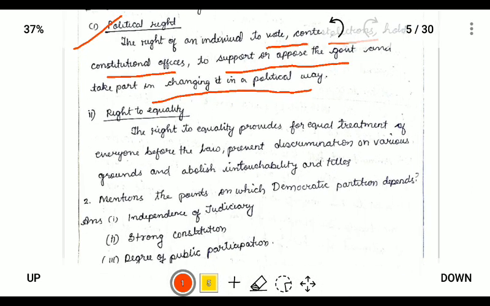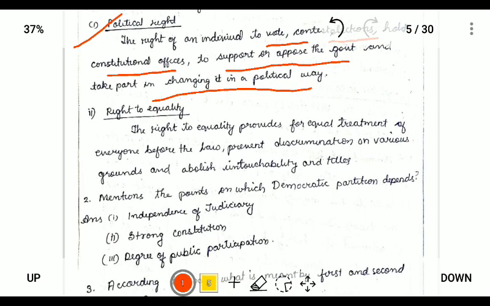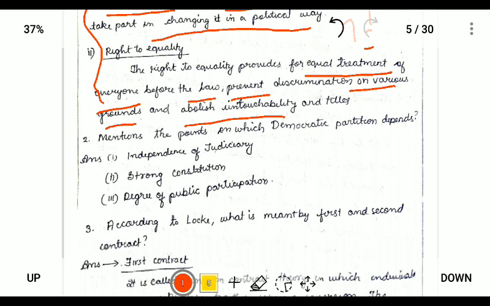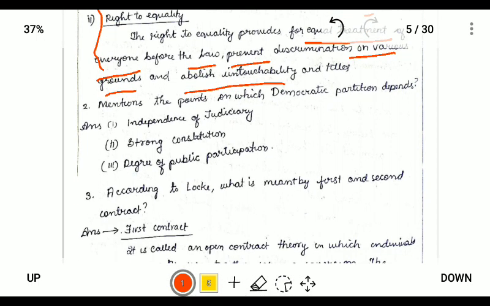Right to equality is the right to provide for equal treatment of everyone before the law, prevent discrimination on various grounds, and abolish untouchability and titles. If you write this, we can expect one half or two marks from the given answer. No need to write too much, just 1-2 lines will be enough.